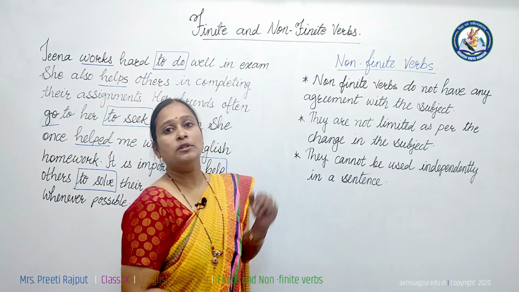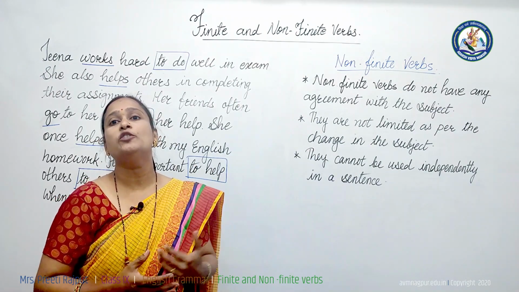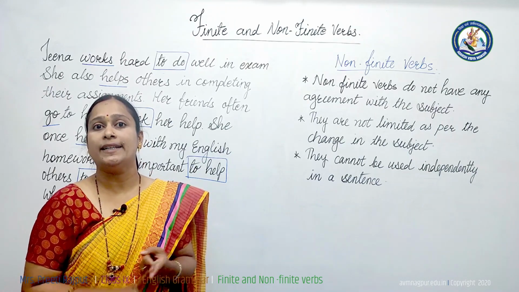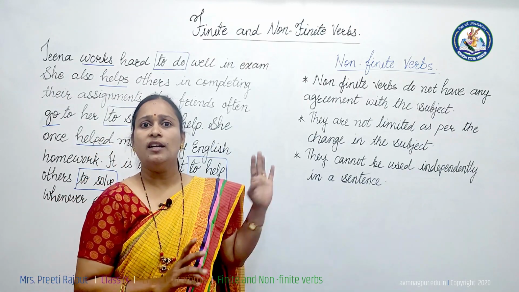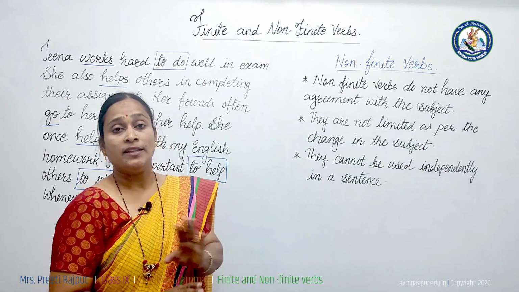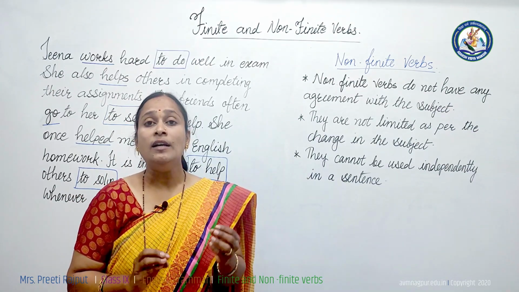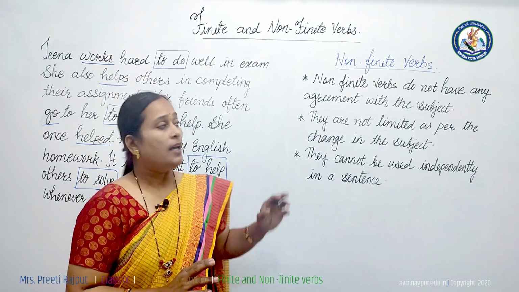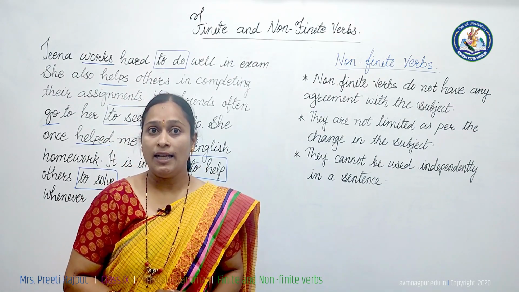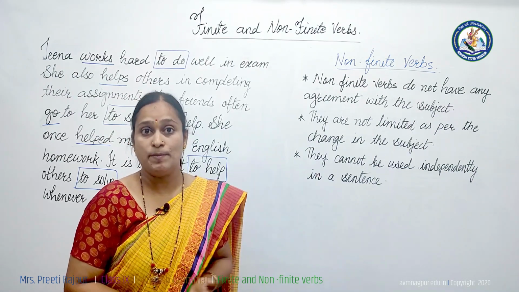Now let us look into the non-finite verbs. What is a non-finite verb? It is exactly the opposite of finite verbs. What did we see? Finite verbs are limited by tense, number and subject. Here they are not limited by subject, number and tense, or person. Finite verbs are the main verbs in the sentence. Unlike finite verbs, non-finite verbs are not main verbs in the sentence; they are secondary verbs.